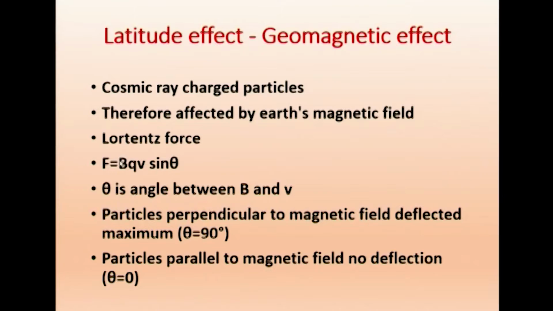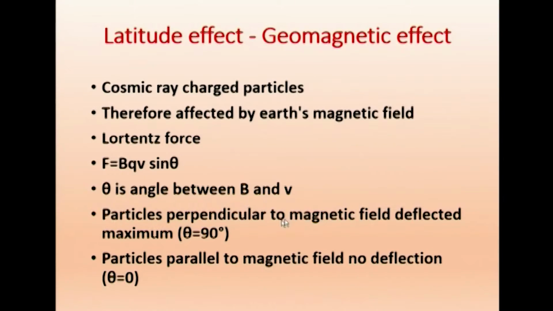And V is the velocity of the particle. We are near the equator. Suppose that is the north direction. So, the magnetic field is from south to north. The particles are entering from outer space. When it is entering near the equator, what is the angle? The velocity of the particle is vertically down.